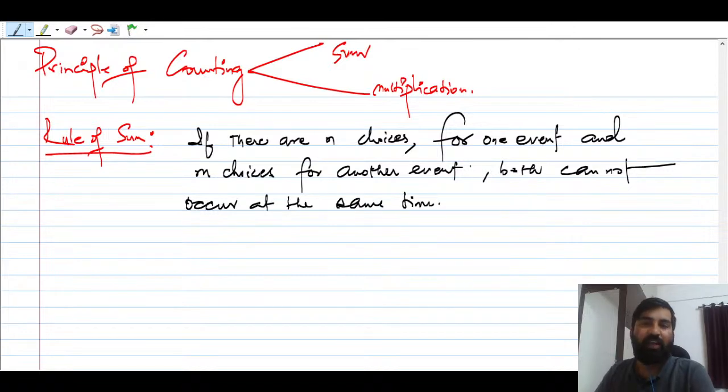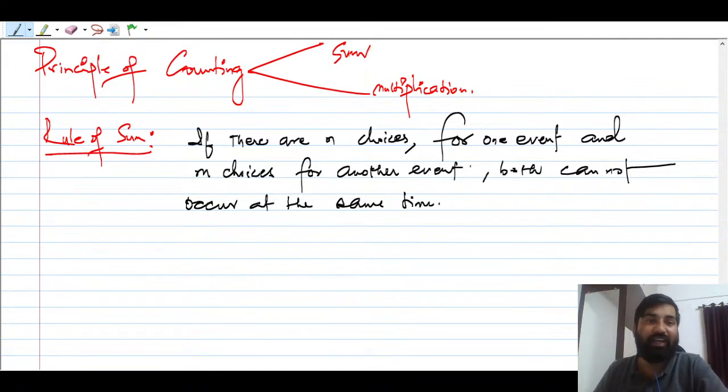suppose there are 8 men and 6 women, and people want to choose only one candidate, one leader. So both events are not possible. For one event, you can say, both events are not possible over there to occur.